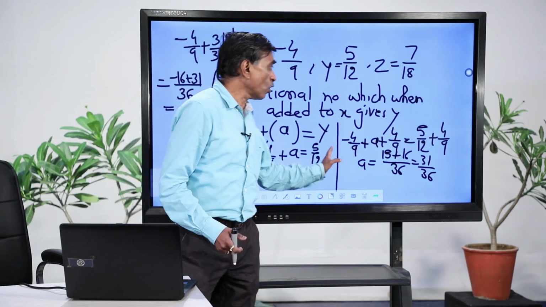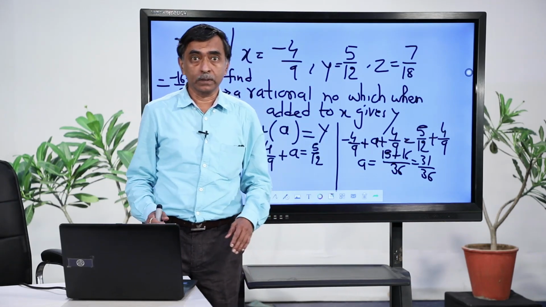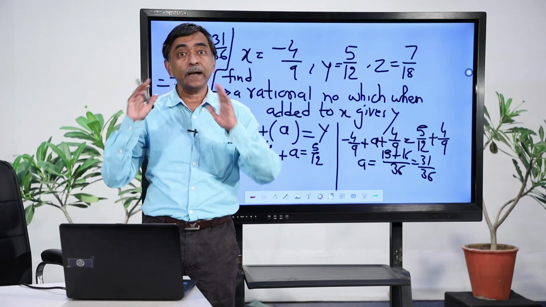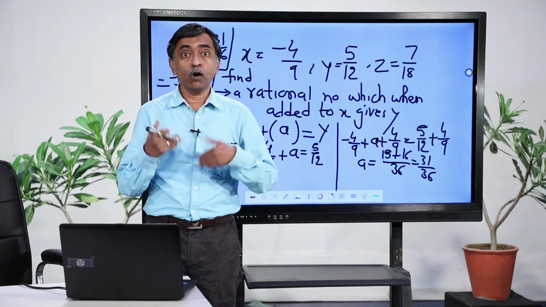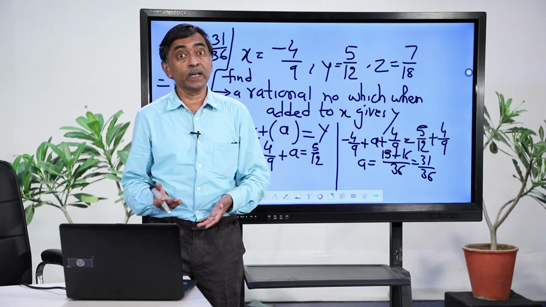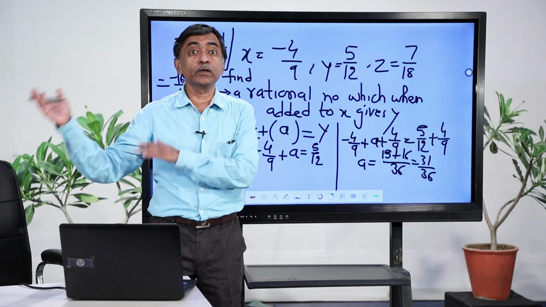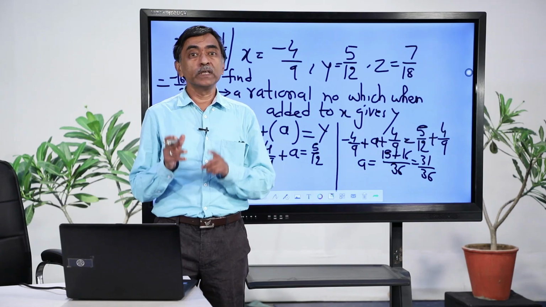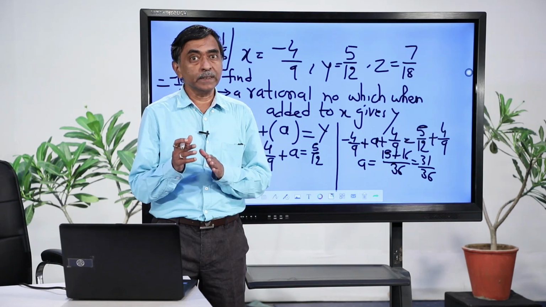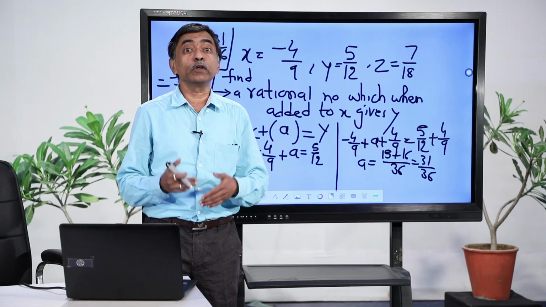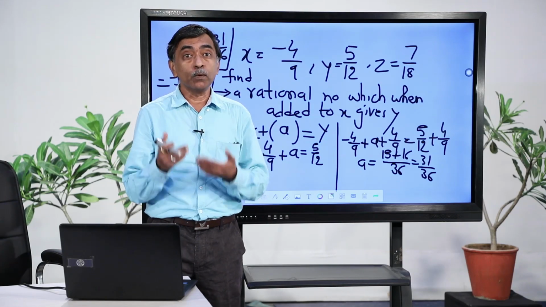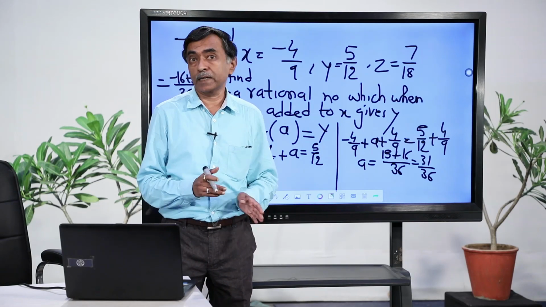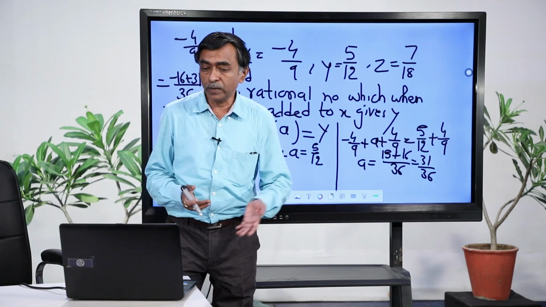If you are comfortable with directly transposing the numbers, that is fine, but by transposing you should have a clear idea that you are either subtracting or adding or dividing or multiplying by a suitable number, and that particular thing will take that number to the other side of the equality sign. So, before using the word transpose, try to see that you understand what it means. Before using the word transfer of a number from one side LHS to RHS, try to understand what it exactly means, and then you can use these words very comfortably.